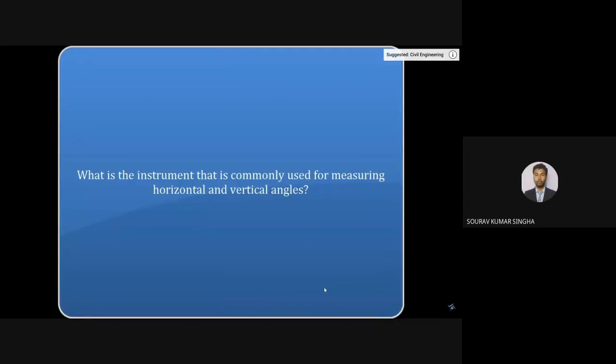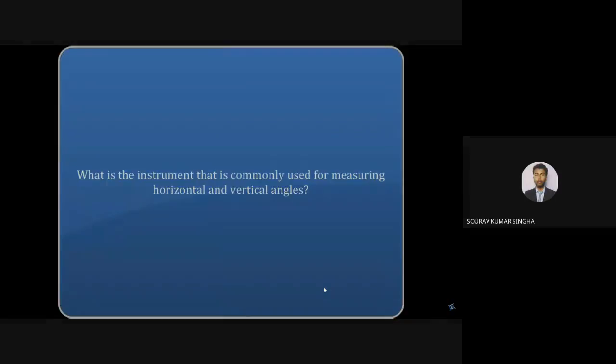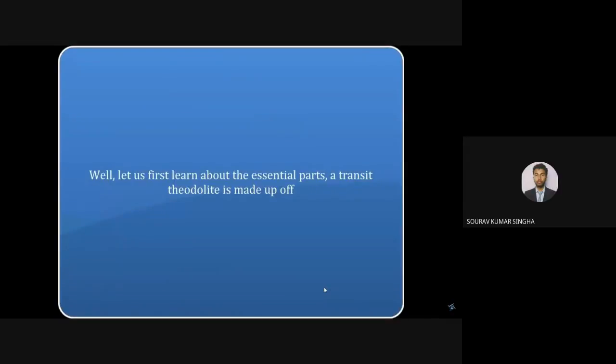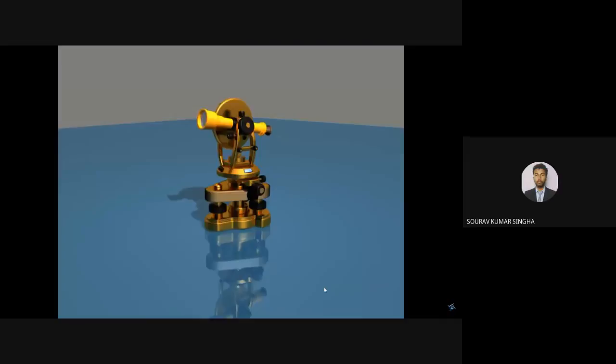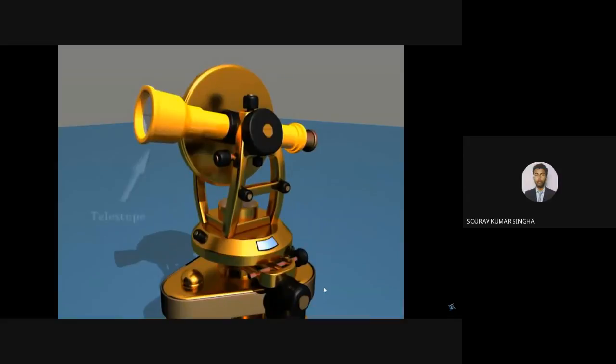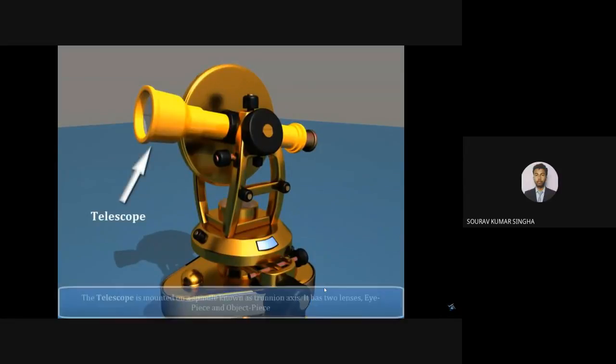What is the instrument that is commonly used for measuring the horizontal and vertical angle? So this is the answer, that is theodolite. You can see the theodolite, and here we are able to learn the essential parts. So this is basically a transit theodolite. Okay, that means the telescope can be rotated in 360 degrees. So this is the telescope, you can see, and it is mounted on a spindle known as trunnion axis.